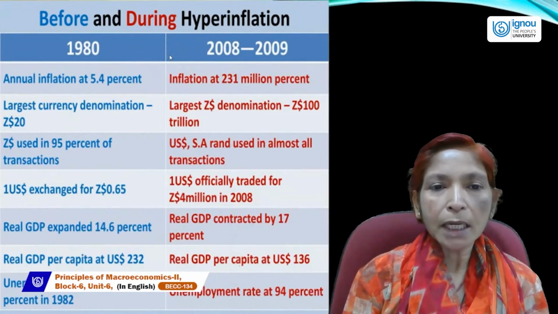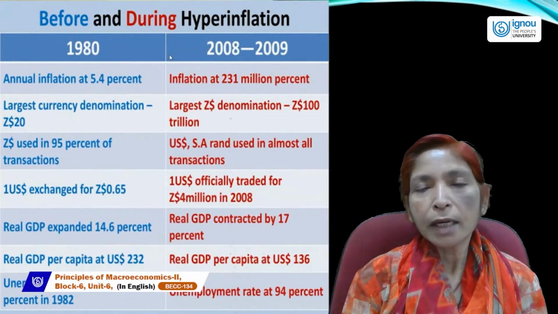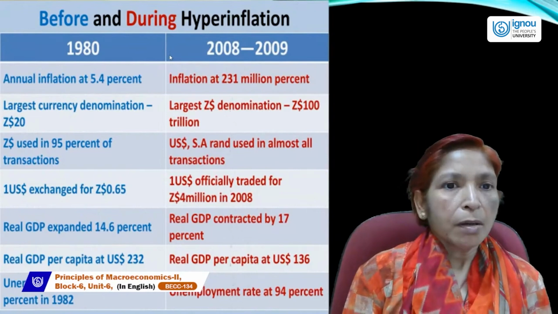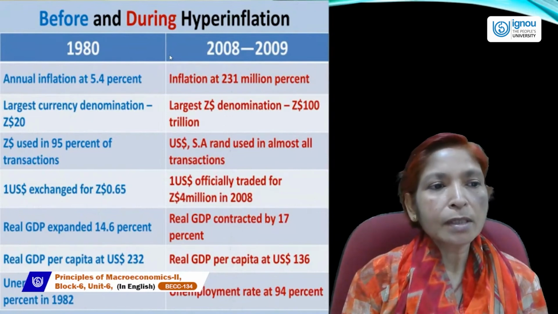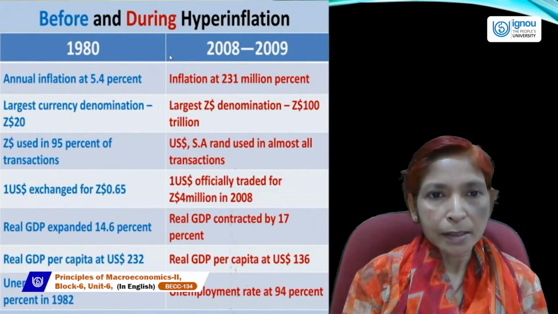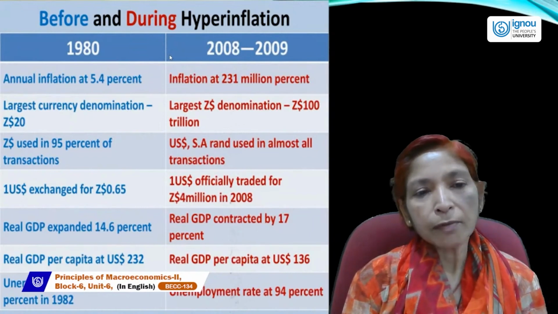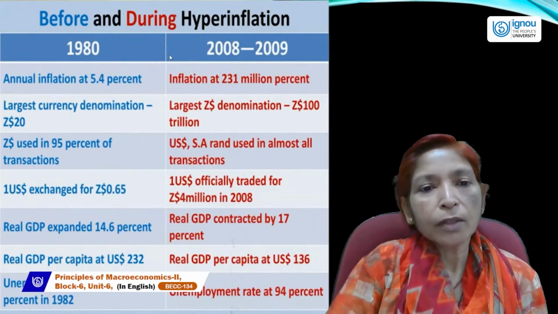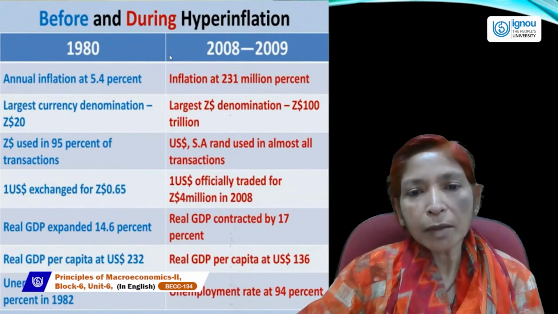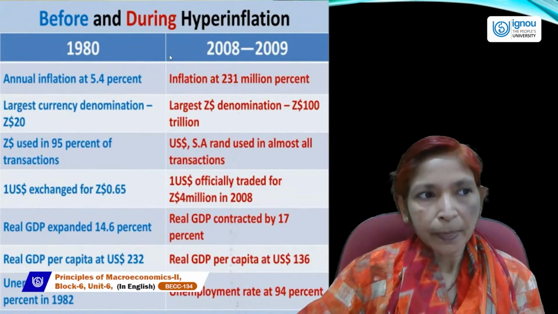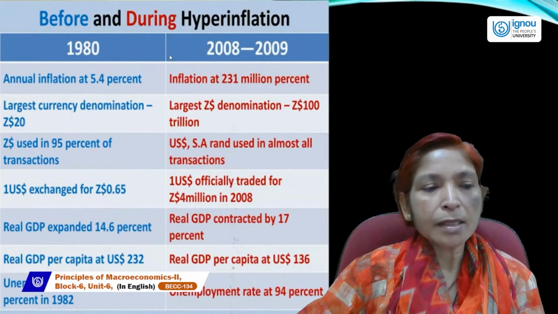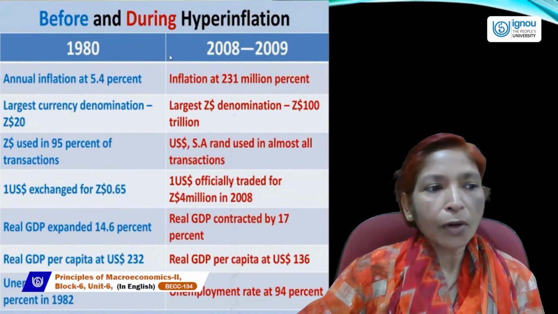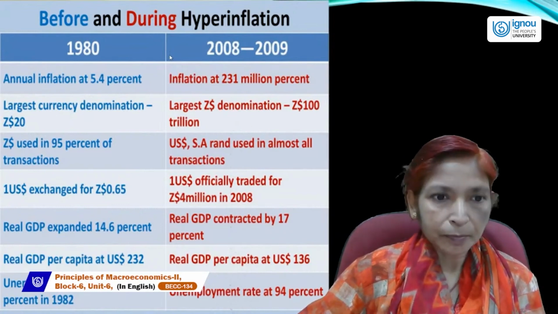Before the 2008-09 period, before hyperinflation, the annual inflation rate was 5.4%. But after hyperinflation, the inflation rate went up to 231 million percent. Before hyperinflation, the largest currency denomination was $20.